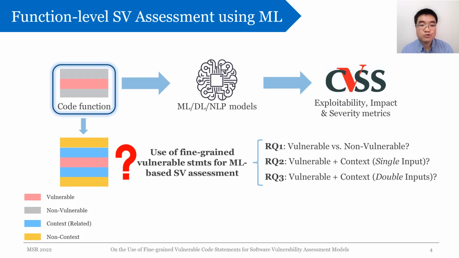In research question 2 and 3, we investigate to what extent the non-vulnerable statements that may or may not be related to a vulnerability would affect the assessment performance. Here in research question 2, we combine context lines with vulnerable statements as a single vector input based on their code order. On the other hand, in research question 3, we treat them separately as 2 different vector inputs to give explicit information about vulnerabilities to the prediction models.